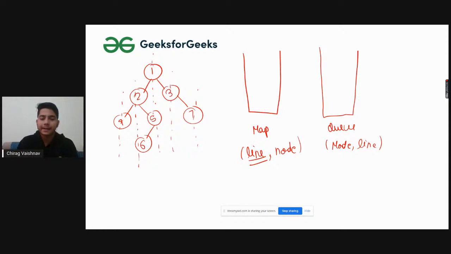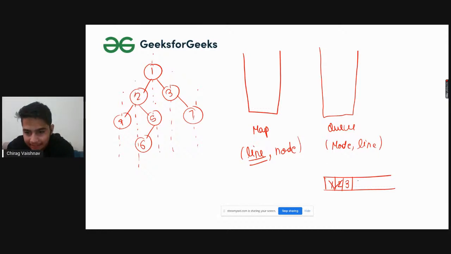So how level order traversal works is like this. Suppose I'm having a queue here. I put 1 here, then I extract the 1. Does left of 1 exist? Yes, 2. Does right of 1 exist? Yes, 3. Then we check 2: we pop it out and check left and right of 2. Yes, it does, both exist. After that, we check 3. Left of 3 does not exist. Right of 3 exists, that is 7.